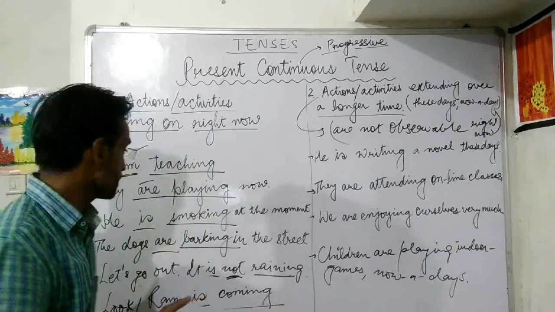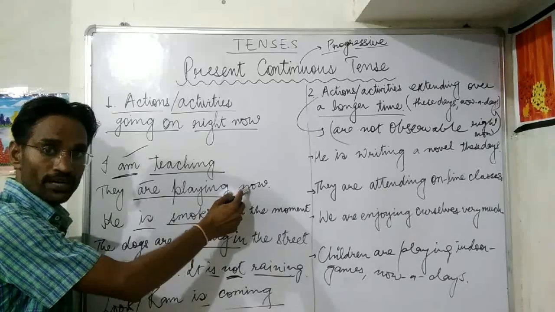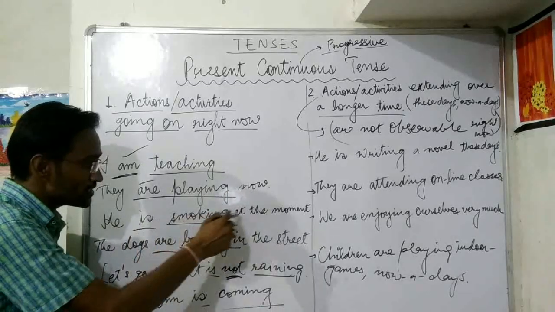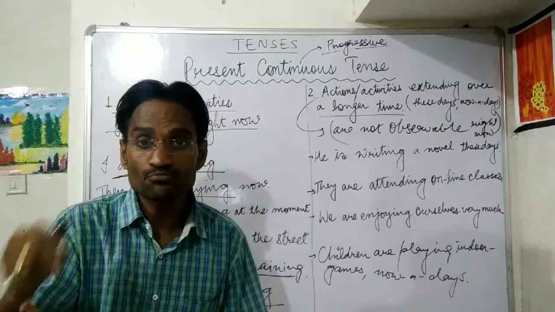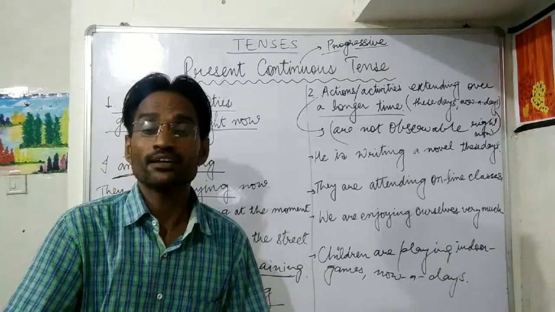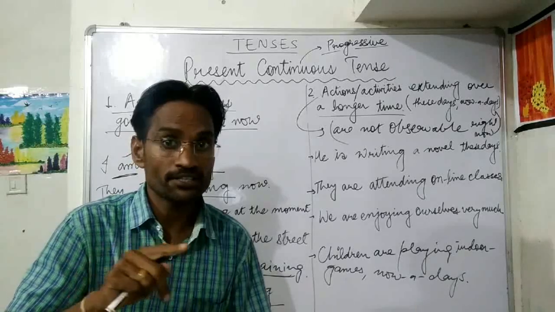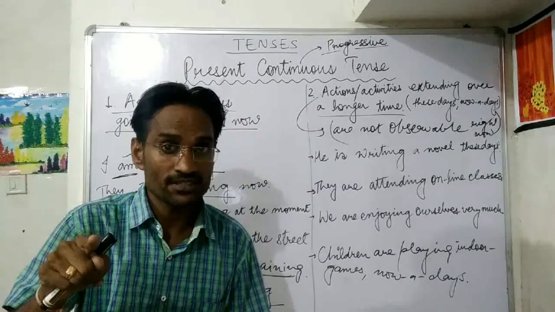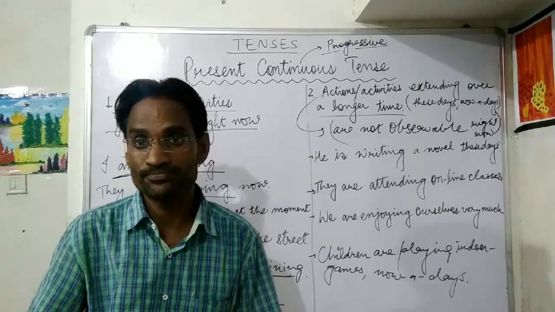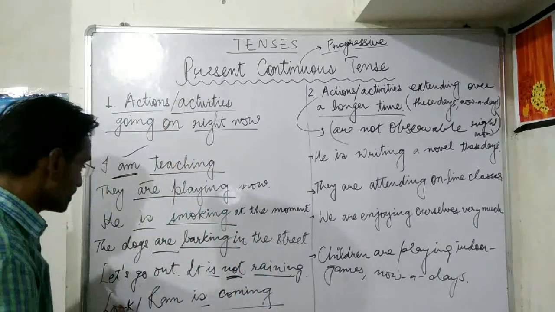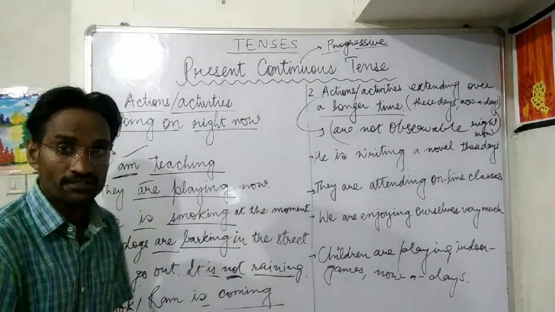मैं पढ़ा रहा हूँ अभी. They are playing now. Right now they are playing. He is smoking at the moment. You can see him. He is smoking at this moment. What did he tell? That he quit smoking. But it's not like that. You can see he is smoking at this moment. You go and find him smoking. Got it? Dogs are barking in the street right now.